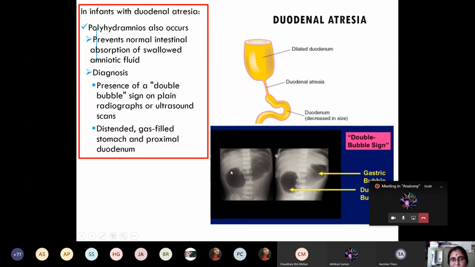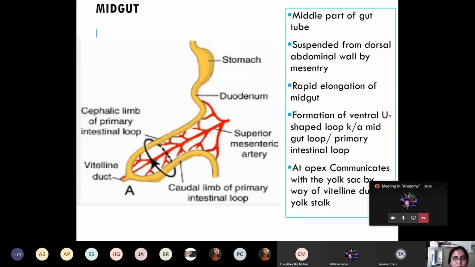And in the case of duodenal atresia, there will be polyhydramnios because the fetus is unable to swallow the amniotic fluid because of the atresia, and there is inability of absorption of the amniotic fluid by the small intestine of the fetus. So there will be excessive accumulation of the amniotic fluid in the amniotic cavity known as polyhydramnios. Now the midgut.